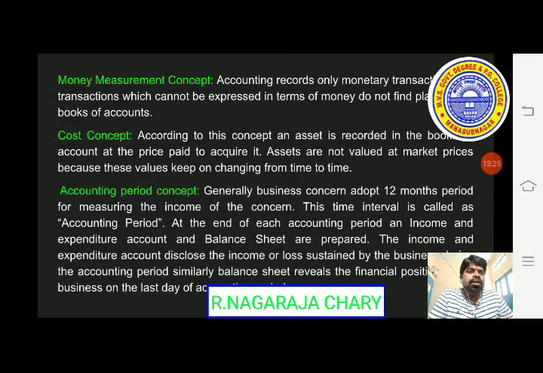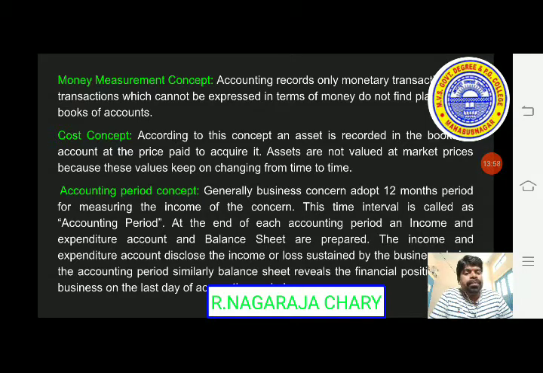During the year, how much profit we got, how much loss we got, is to be calculated. That is why the accounting period concept conveys that a 12 months period is taken for measuring the income of the concern. During that year, the income and expenditure are to be known, whatever income we received and whatever expenditure we incurred.